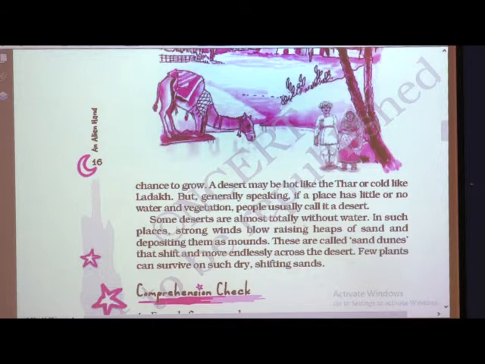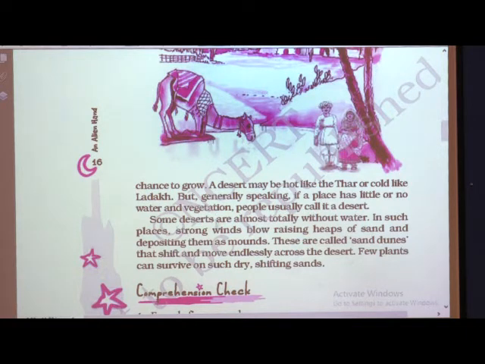A desert may be hot like Thar or cold like Ladakh. The Thar desert is very famous, and it is very hot. And what about Ladakh? It is an area which is always covered with ice or snow, and it has snowfall. But generally speaking, if a place has little or no water and vegetation, people usually call it a desert. Most of the time, people call a particular area a desert if it has little water and very less vegetation.